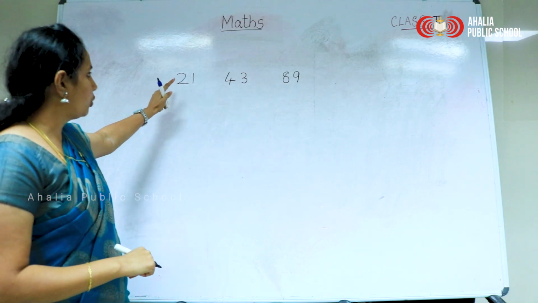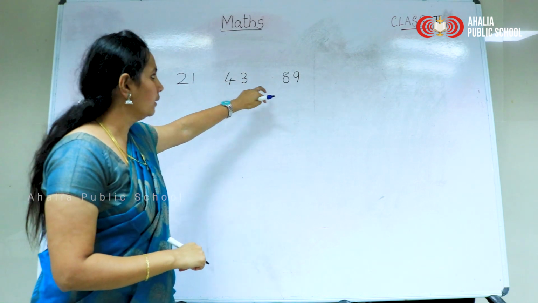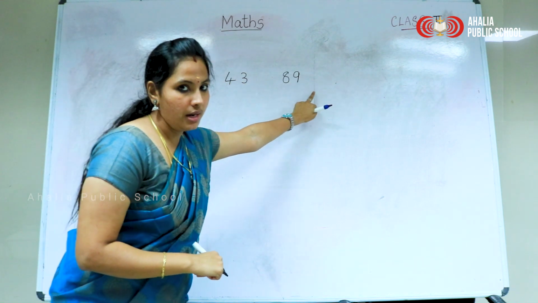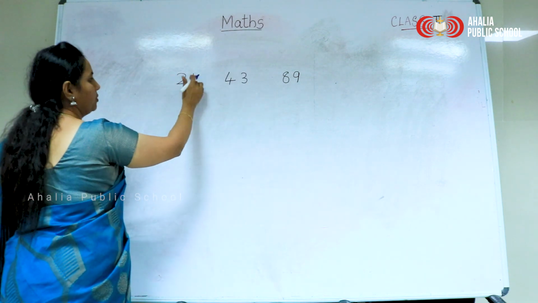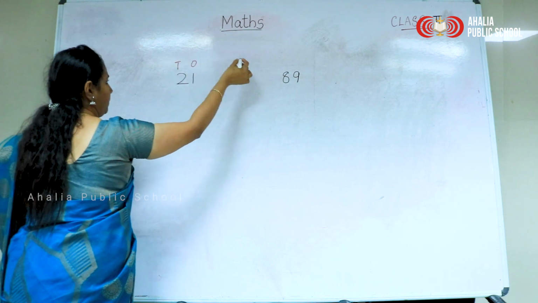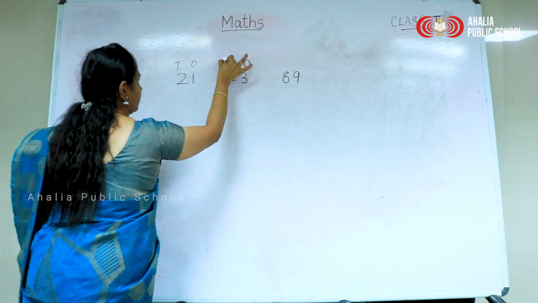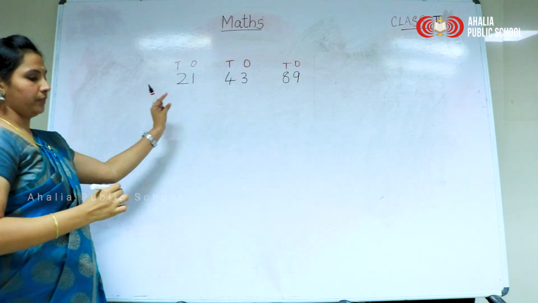Spell it. 21, 43, then 89. Now give the place values for these numbers. 1 is in which place? Yes, the ones place, and 2 in the tens place. Like this we have to assign places to these numbers.